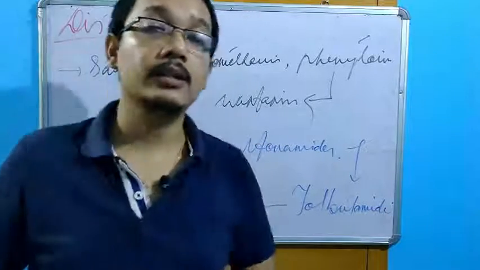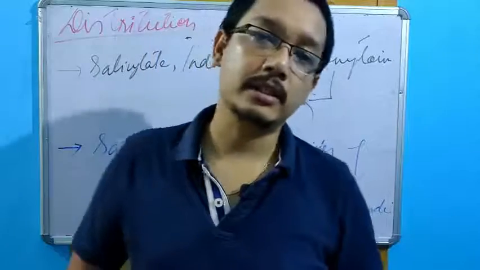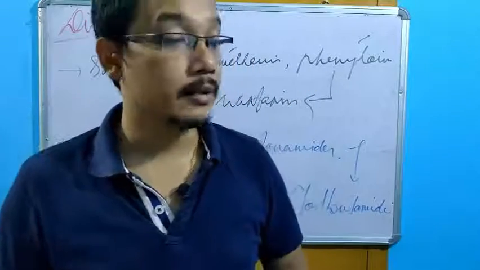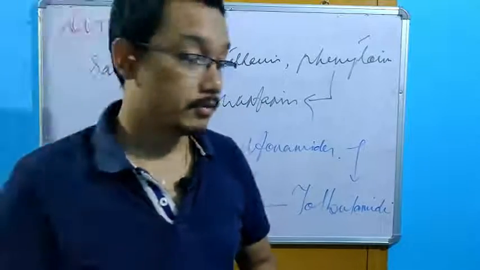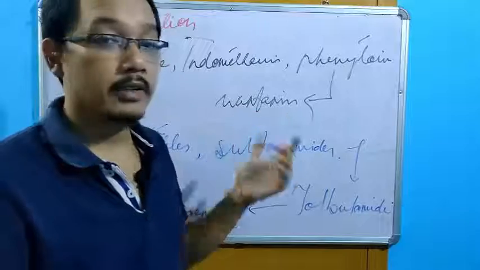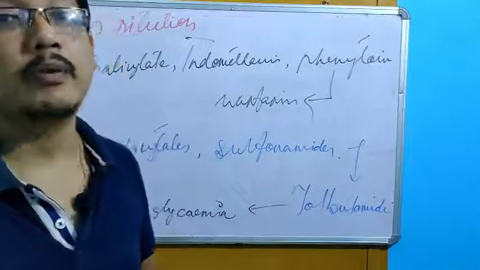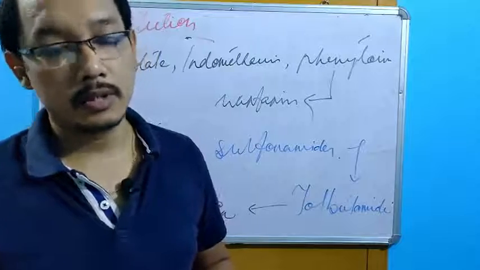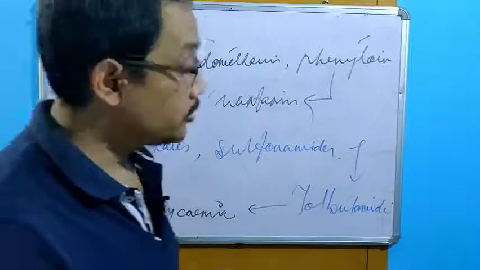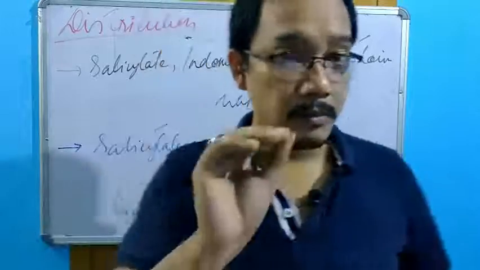Next we have salicylates, indomethacin, and phenytoin. They can displace warfarin. Warfarin is an anticoagulant, right? So if a large quantity of warfarin is displaced, it can lead to hemorrhage, blood loss. Okay, hemorrhage.